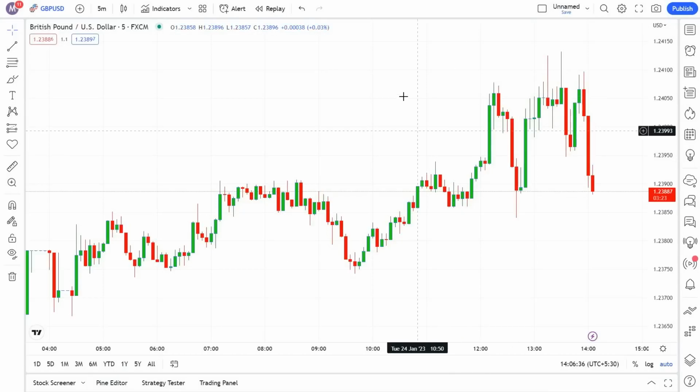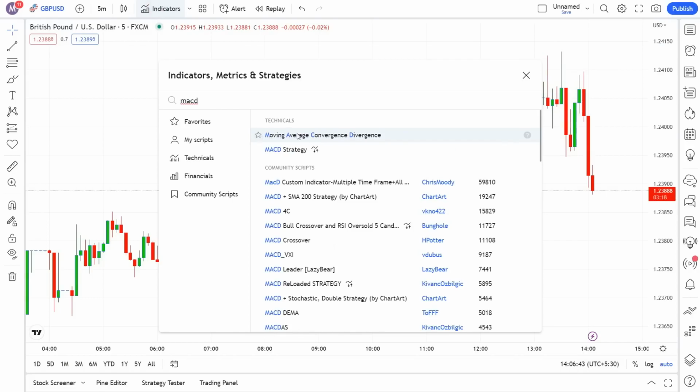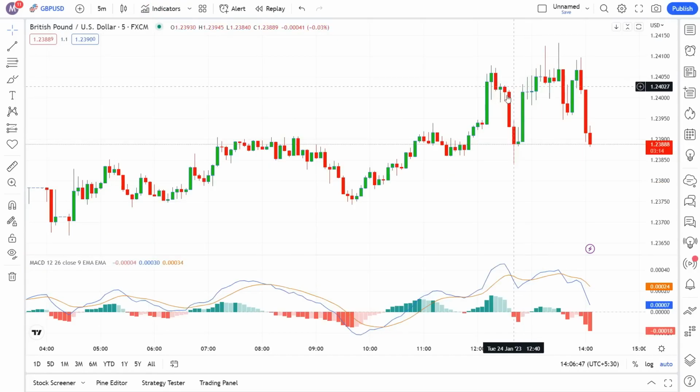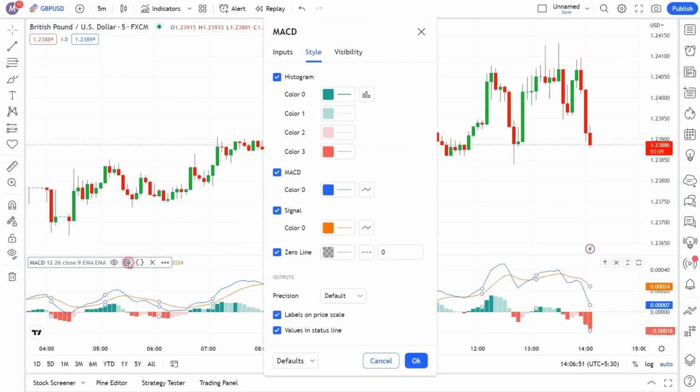Open the Indicators tab from the top of the page in TradingView. Then type our first indicator's name, which is MACD. Now, this is how the indicator looks, and it contains some histograms, a signal line, and the MACD line. We must open the settings of the indicator and change some things, so that the indicator can become more optimized and efficient for our strategy.